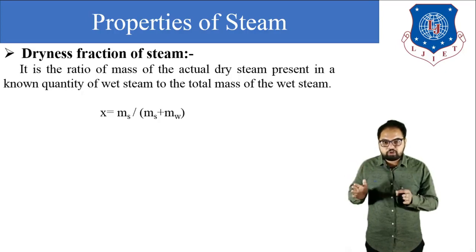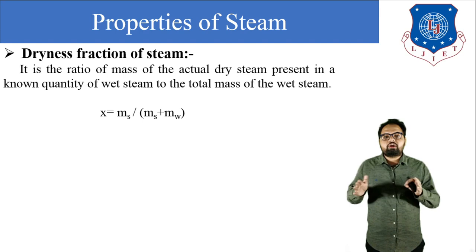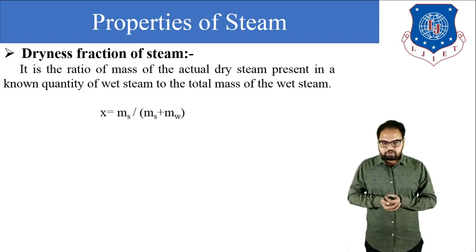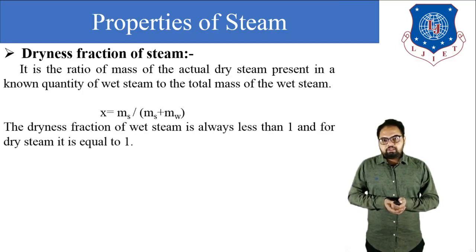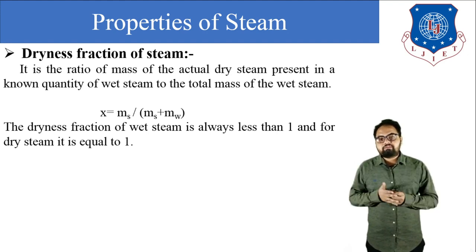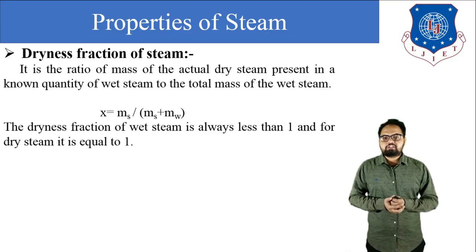We must know the quantity of the wet steam, otherwise we are not able to measure the dryness fraction. The dryness fraction of wet steam is always less than 1, because in wet steam the mass of the dry steam particles is always less than the total mass of wet steam. So ms divided by ms plus mw is always less than 1.